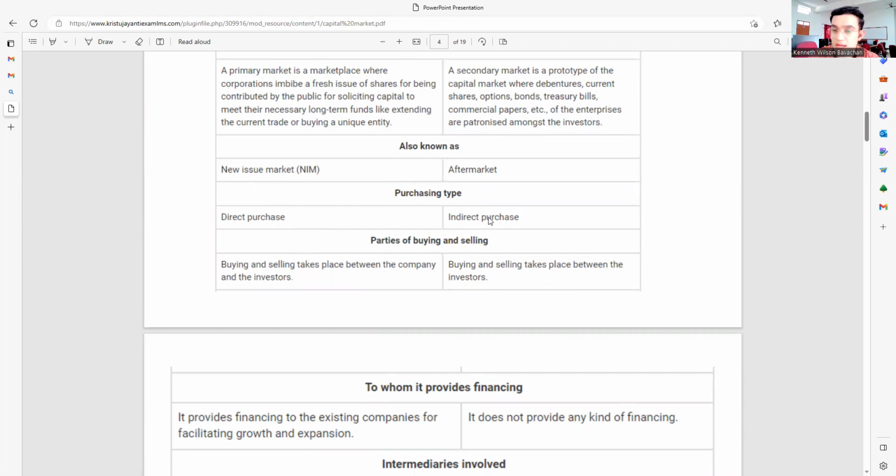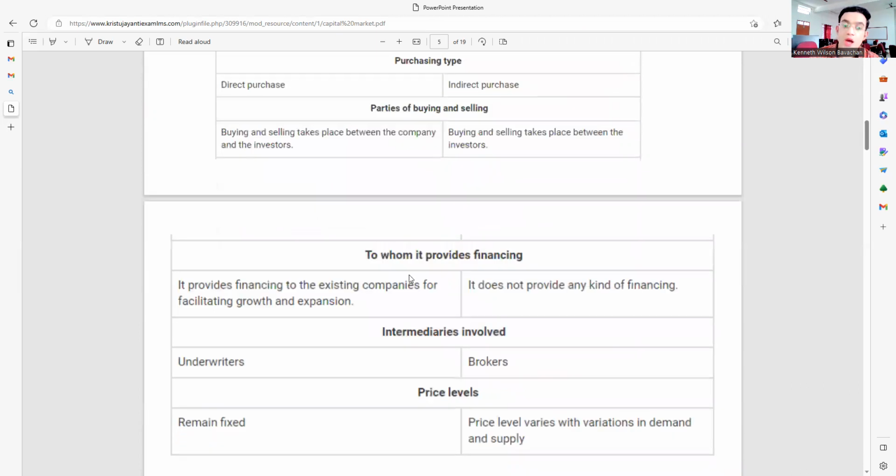Whereas when coming to your secondary market, what happens? It is only focusing on the investors. Okay, because only they can help them with the huge or large amount of funds that they require. To whom does it provide financing? Now, who are these markets providing financing to? When it comes to your primary market, it provides financing to the existing companies for facilitating growth and expansion.